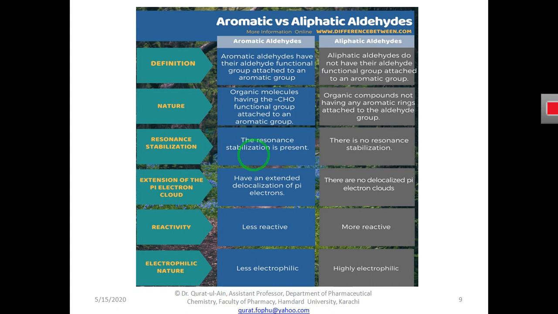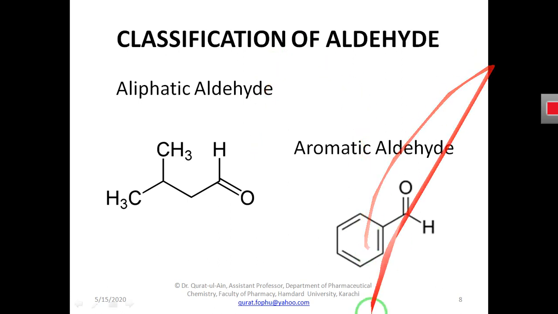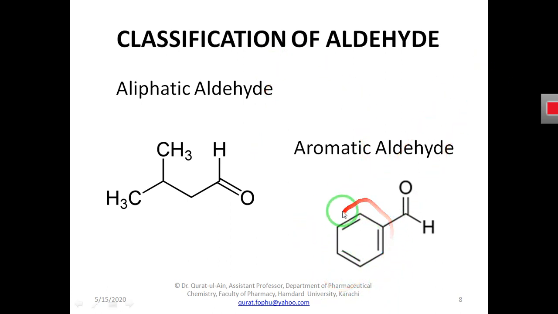Resonance is the movement or delocalization of pi electrons over the ring, over the aromatic ring. So as we see in the case of this aromatic aldehyde, we have a ring structure, an aromatic ring, attached to this aldehydic group.